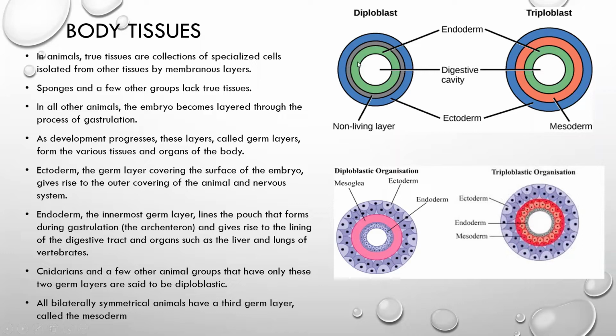Among these germ layers, there are endoderm, ectoderm, and mesoderm. These are the three different layers.